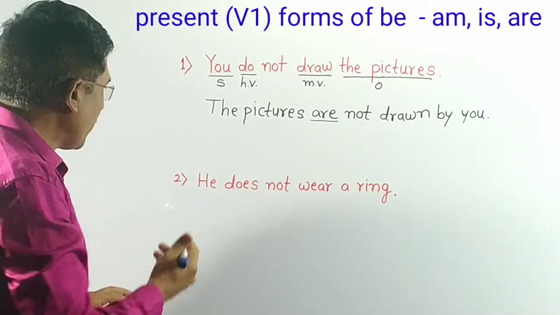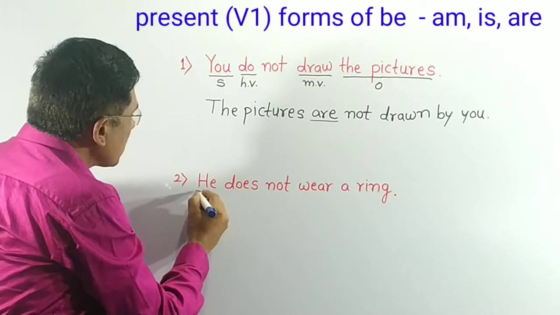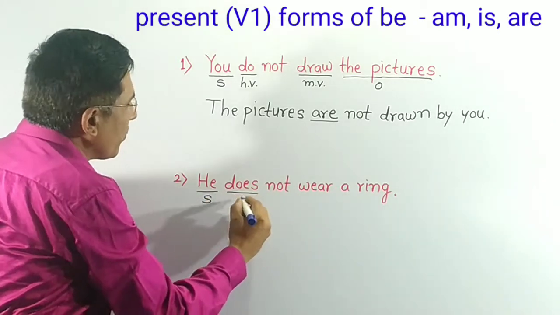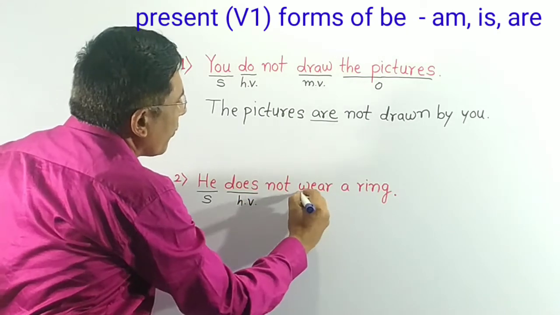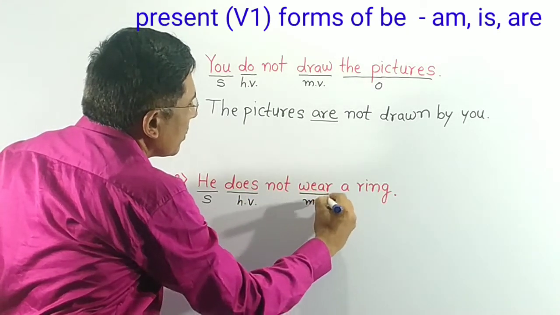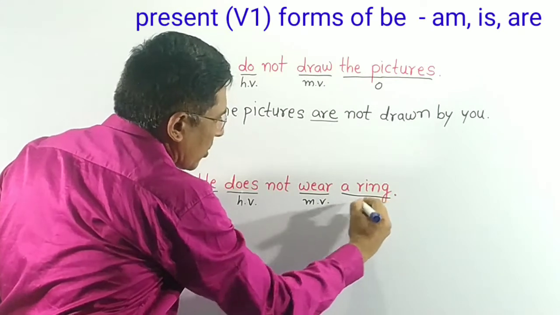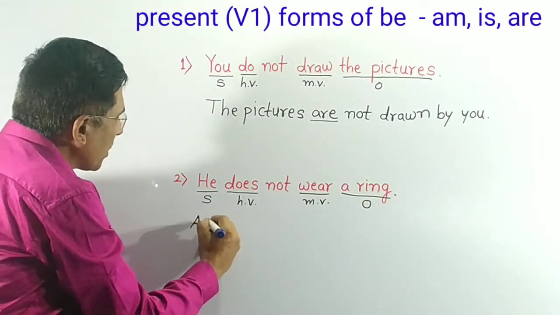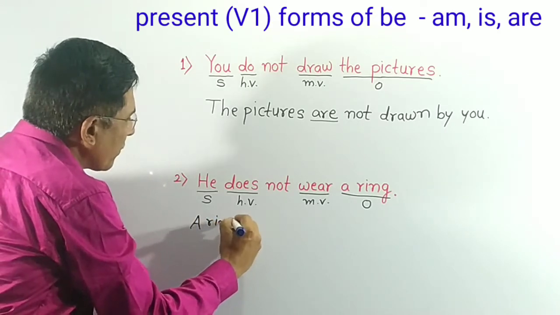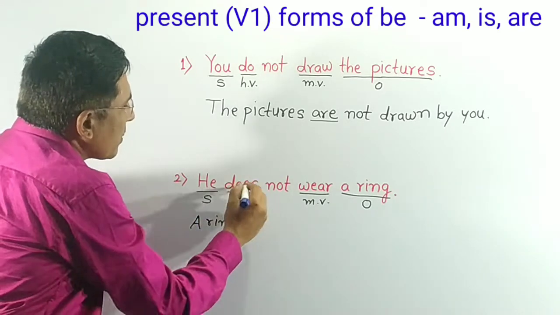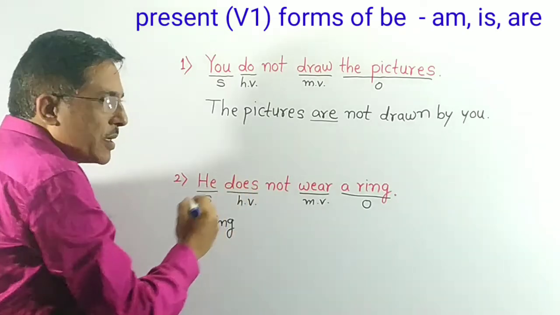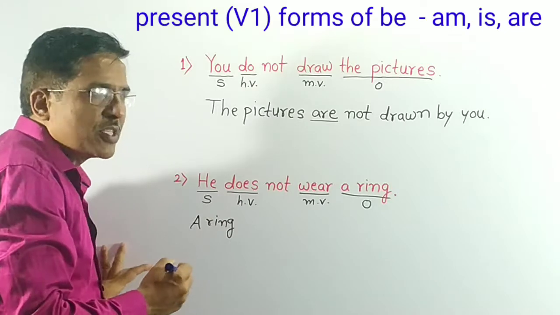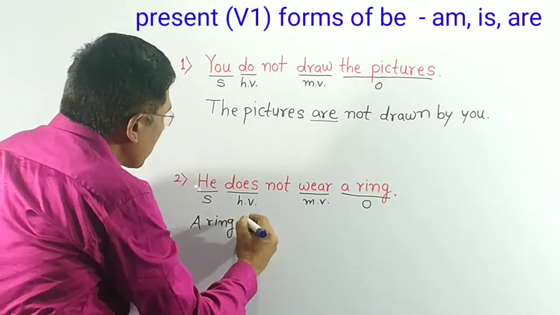Now the next sentence. Here also he is subject, does is helping verb, wear is main verb, a ring is object. Take the object first, a ring. Here does is a helping verb. It indicates simple present tense. So take the present form of be, am, is, are.